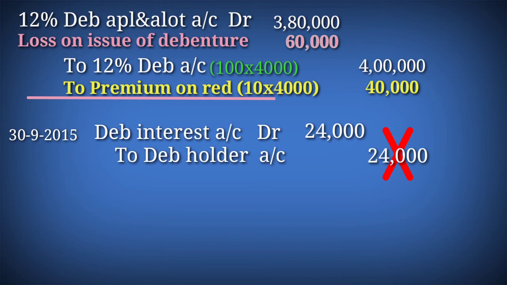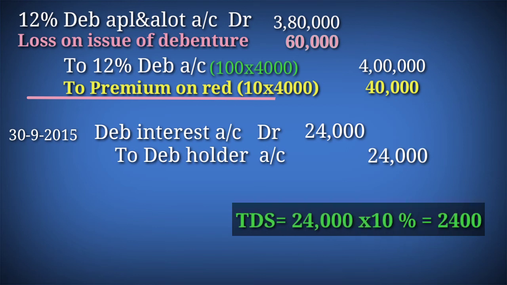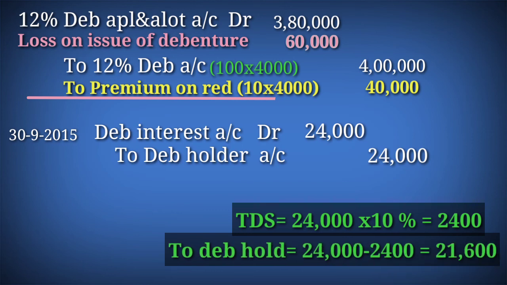So we will deduct 10% of 24,000, that is 2,400 as TDS. Then we will give the debenture holder only the balance amount, that is 24,000 minus 2,400, 21,600. We will give 21,600 to the debenture holder, and the 2,400 we will transfer to TDS payable account.